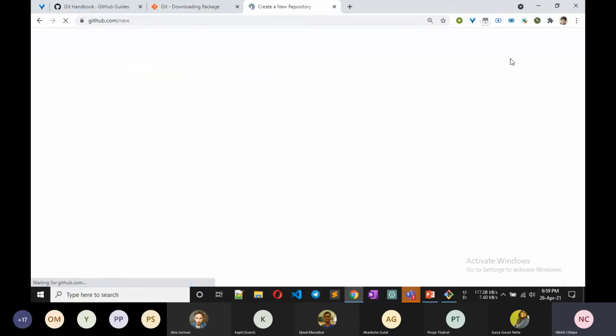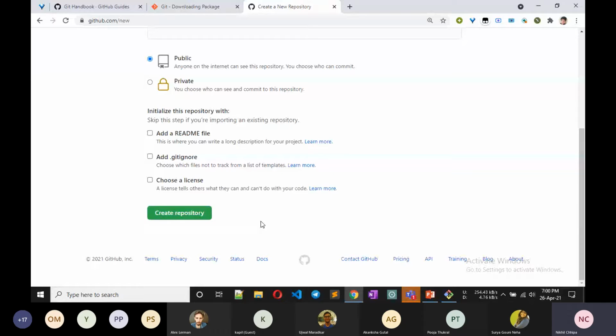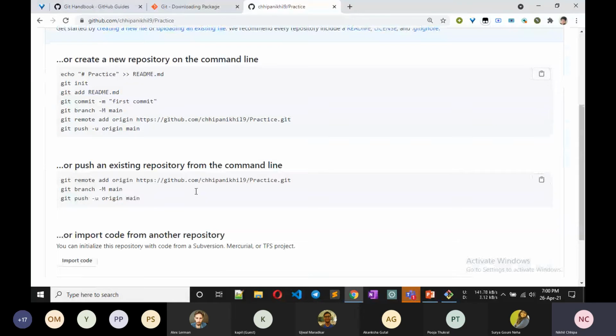Here you have to fill in the name of the repository, which should be unique in your account. I made the name practice. You don't need to add those three things, don't add them, and just create the repository. Now the repository is created.